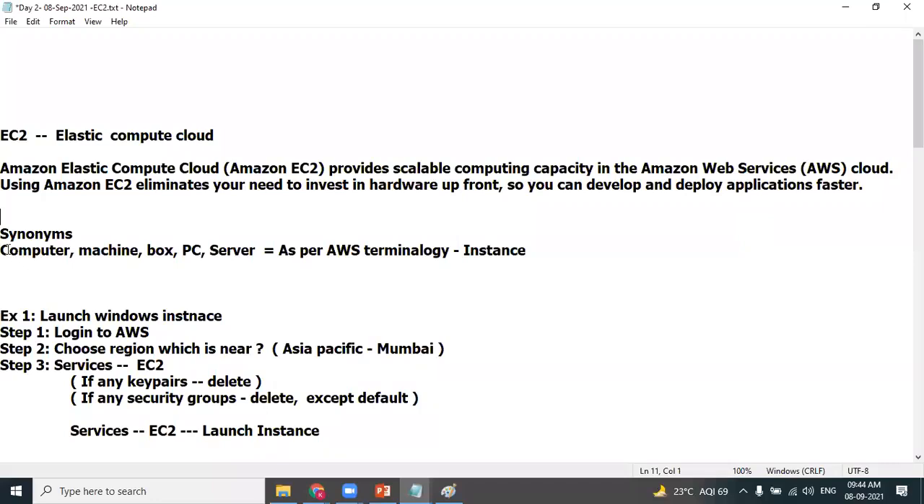I can say we are creating a new computer in AWS. I can say I'm creating a new machine. I can say I'm creating a new box. I can say I am creating a new PC. I can also say I'm creating a new server. All these are synonyms.